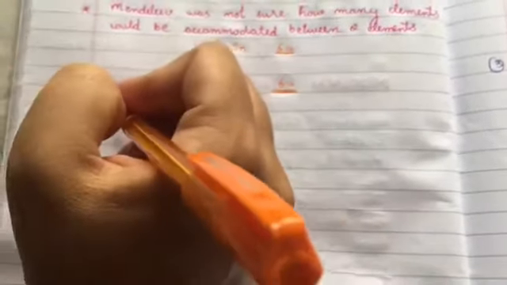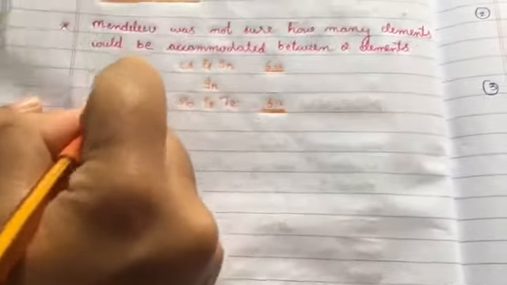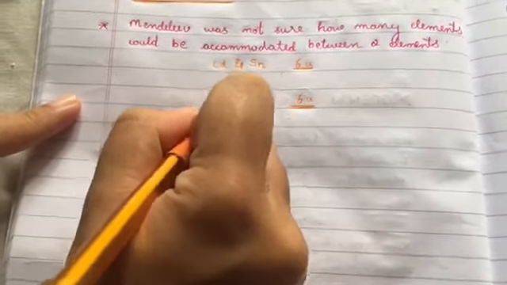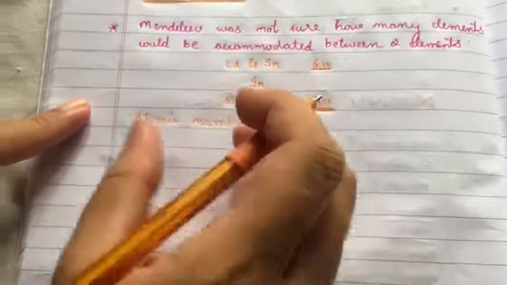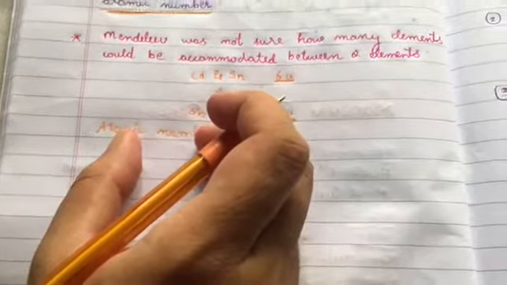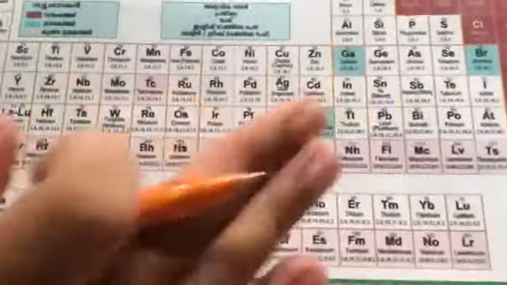So our scientist Henry Moseley took the atomic number. This is the main important thing, that he took the atomic number as the basis. And when he took the atomic number, the problem was solved. So we can say that this is our modern periodic table.